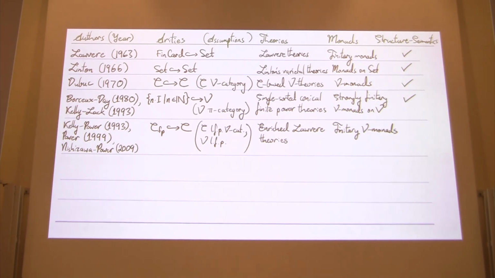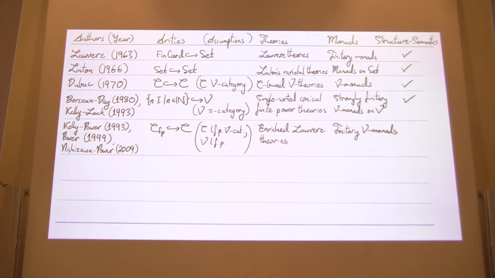Now, Kelly and Power considered finitary V-monads on a locally finitely presentable V-category C, enriched over a locally finitely presentable base V. And these finitary monads correspond to the enriched Lawvere theories introduced by Nishizawa and Power, and earlier in the special case of C equals V by Power. And there in this setting, the arities are the finitely presentable objects of C. And I would mention that I don't believe that a structure-semantics adjunction for these theories was developed.